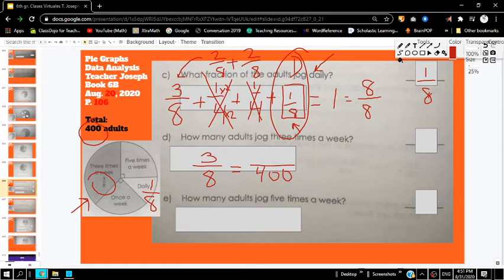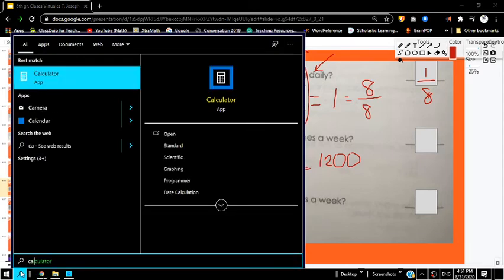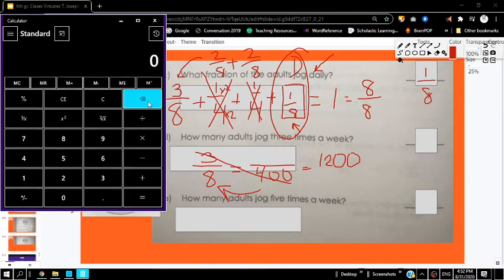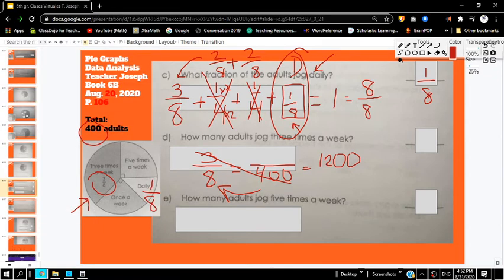Let's take 3 times 400, which equals 1200, and then divide by 8. I don't really want to do it in my head, so I'm going to try it on the calculator. Let's try 1200 divided by 8 equals 150. Okay, so 150 adults jog 3 times a week.